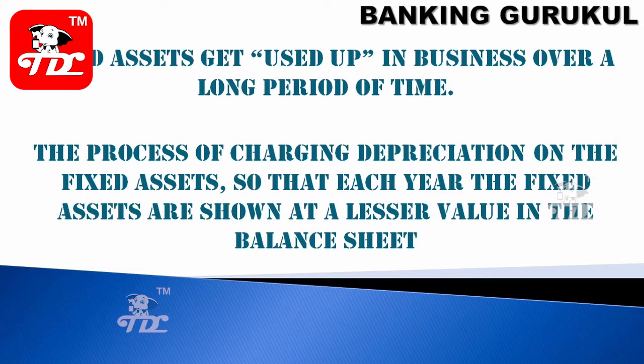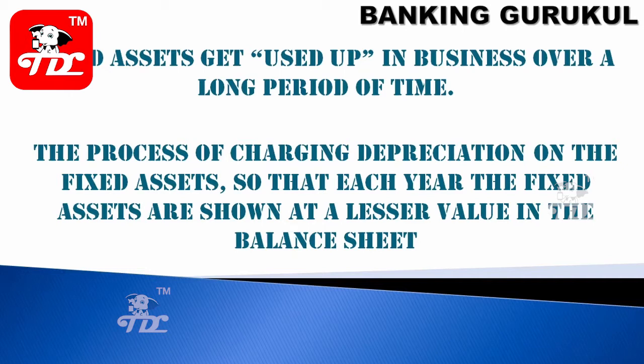The process of charging depreciation on the fixed assets is so that each year the fixed assets are shown at a lesser value in the balance sheet. When you buy land, year by year the value will appreciate. Then it is called income, because if you buy land at 1 lakh rupees and next year it becomes 2 lakhs, then you have 1 lakh income.